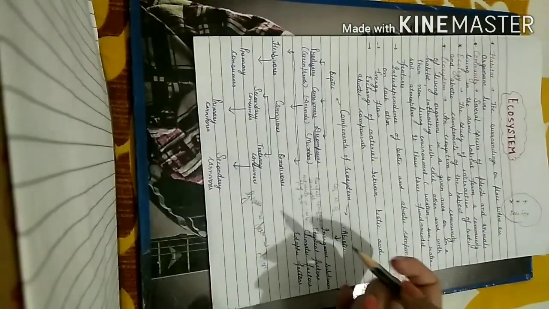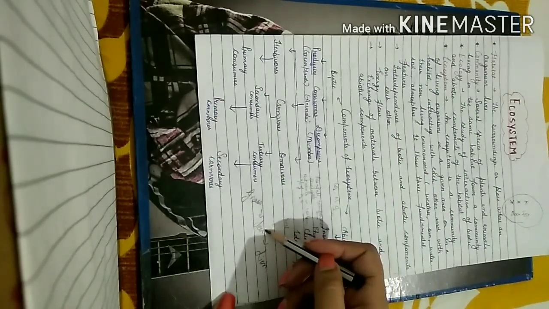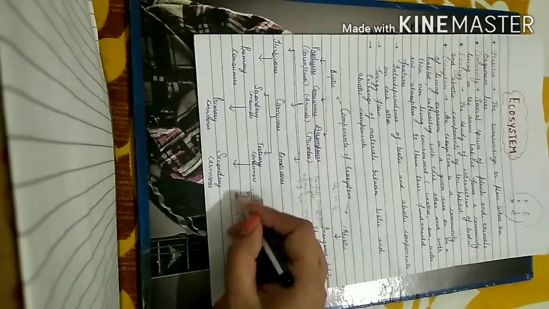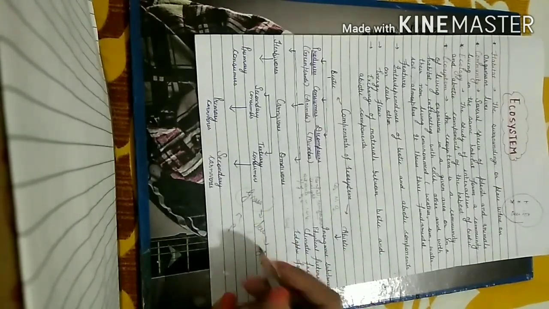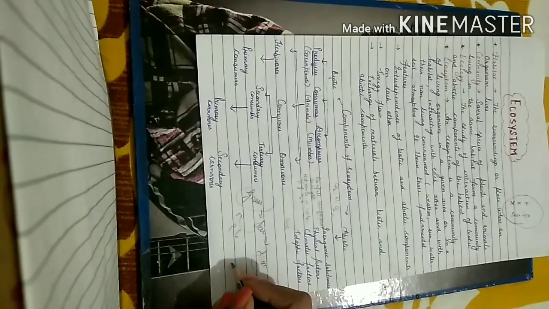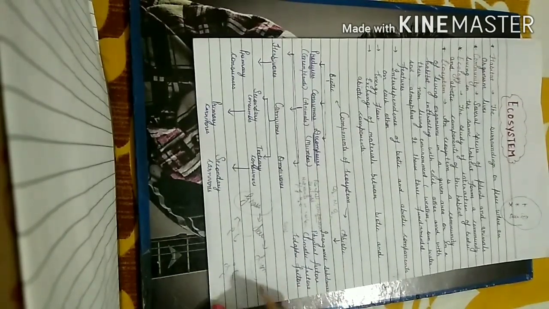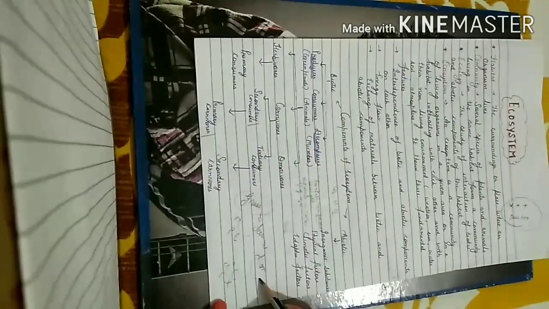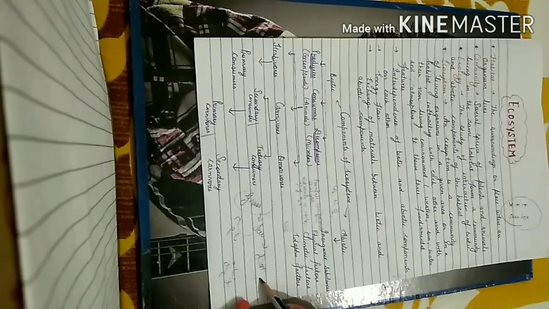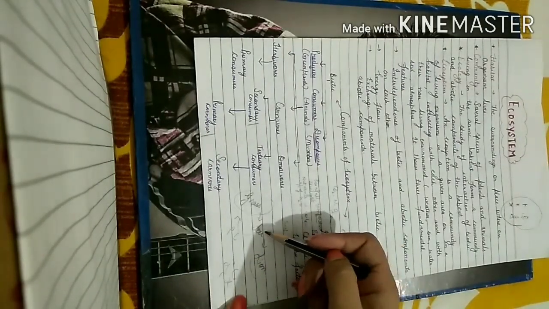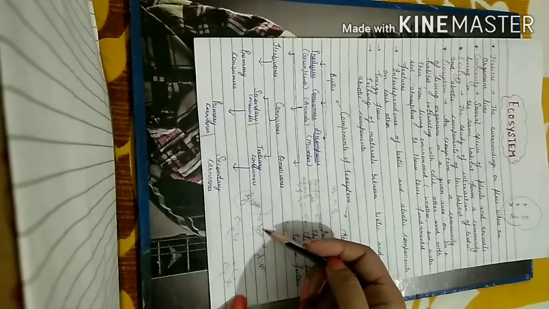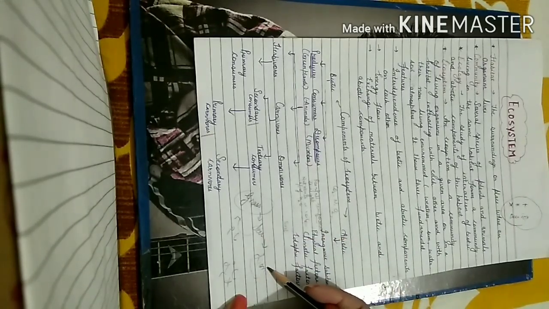So we will notice here that this deer is a primary consumer. Then this lion is a secondary consumer, but it is a primary carnivore. Since lion is a carnivore, it feeds on other animals, but this deer feeds on green plants. So it is a herbivore, which is also known as primary consumer. Then lion is known as secondary consumer or primary carnivore.